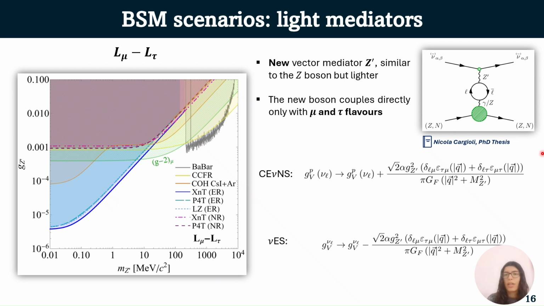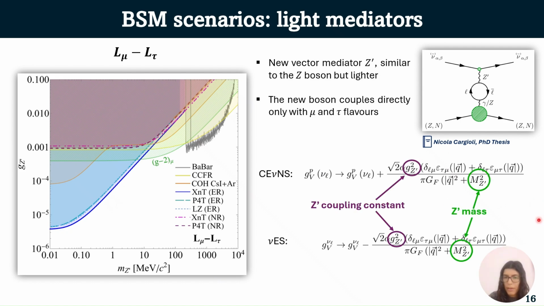Again, the contribution, if we consider this light mediator scenario, is taken into account by adding this quantity to the vector couplings. And here in this contribution we have the Z prime coupling constant and the new Z prime mass. So we put some constraints on these quantities, as you can see from the plot here on the left, by using our 5 datasets, but we also made a comparison with constraints obtained from other experiments, and we also added the latest measurement of the g-2.